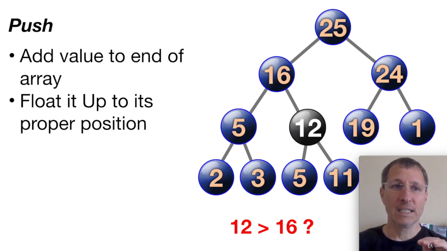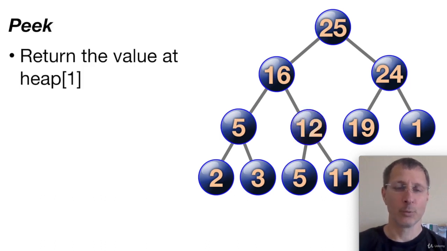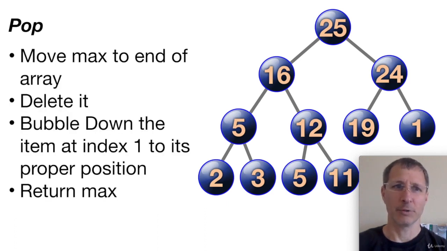So this is one of the key behind-the-scenes functions that we have to code, which is called float up or bubble up. When we add an item to the bottom of the tree, we need to be able to bubble it up to its correct position in the heap by comparing it to its parent nodes and then swapping. So we use that every time we do a push operation. Peek just returns the value at the top of the heap, okay, which is going to be heap of index number 1. And that's pretty straightforward. We don't really need to pop it off or anything. So we just get that item and return it.